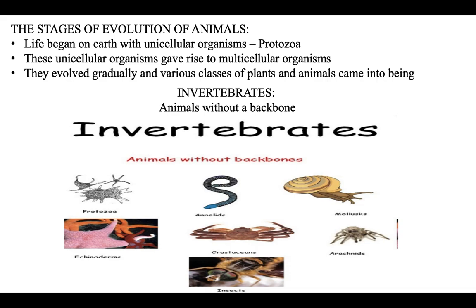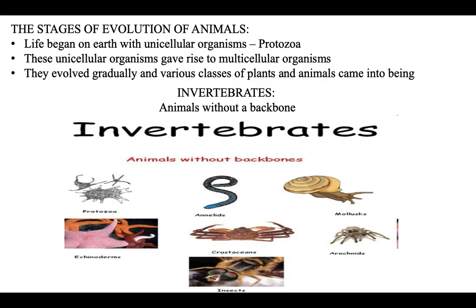Now there are various stages of evolution of animals. We have learned in the previous lesson that life on earth began with unicellular organisms known as protozoa. You've learned this in the previous lesson, yes or no? These unicellular organisms gave rise to multicellular living things. Unicellular, one cell. Multicellular, many cells. The multicellular organisms evolved gradually and various classes of plants and animals came into being.